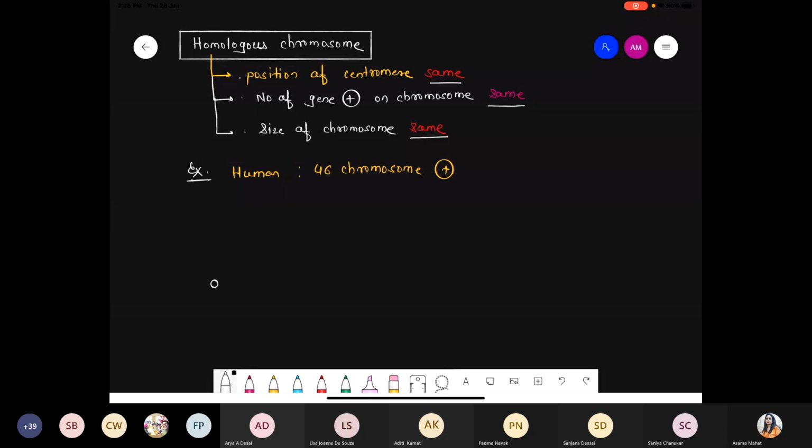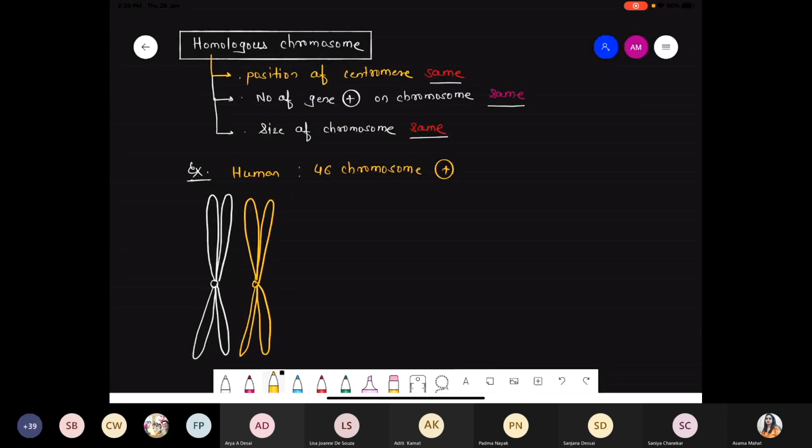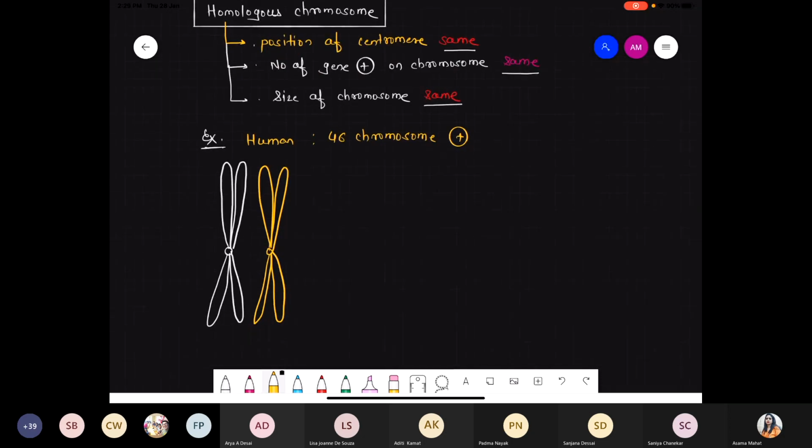Suppose this one is white color, and the other one is yellow color. This white color we represent as coming from the father, the male parent. And the yellow chromosome is coming from the female parent. But if you observe the central part of that chromosome, that is called the centromere.